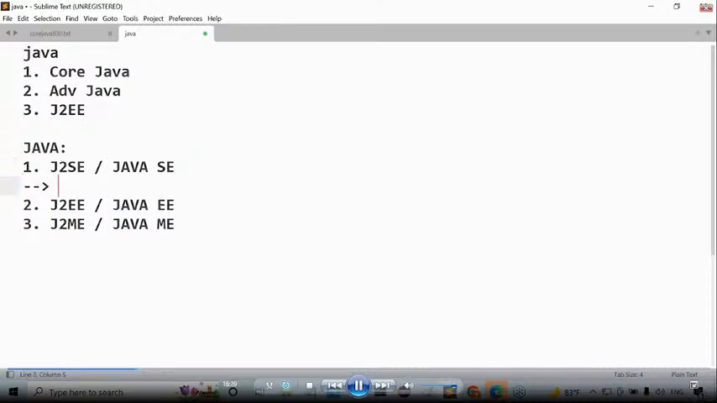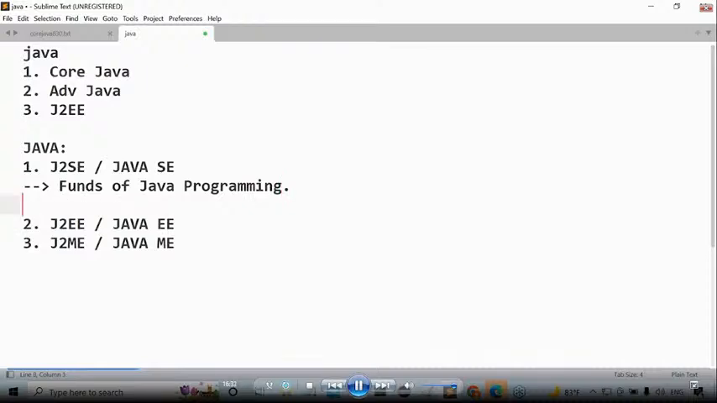J2SE, all of you guys understand this clearly. J2SE will cover fundamentals of Java programming. Not too much Java programming, only fundamentals of Java programming. Clear or not? J2SE will cover what? Fundamentals of Java programming. What is this fundamental, sir? I don't know exactly. Understand it clearly.